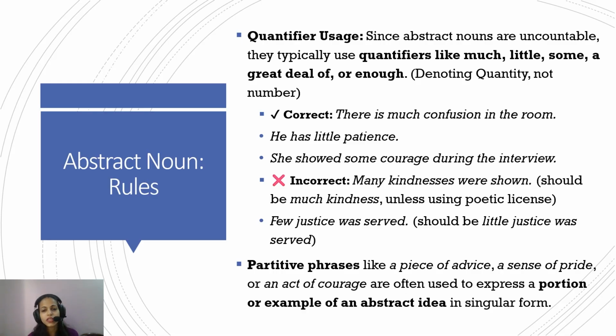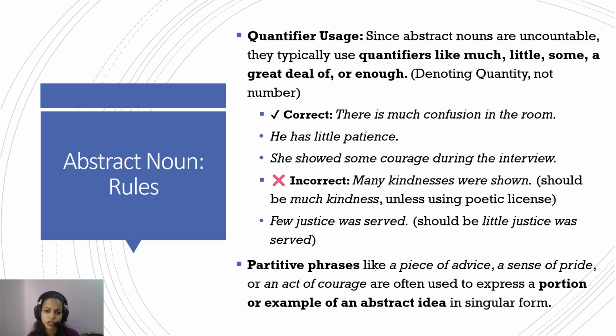For example, "there is much confusion in the room." So confusion cannot be counted. No, you can't say two confusion, three confusion, four confusion. So it does not denote a number; it denotes quantity. "There was a lot of confusion." "There was no confusion." "There was much confusion in the room." So the quantifier of quantity is used, and not the quantifier of number.